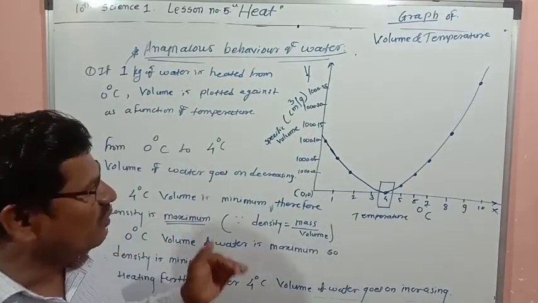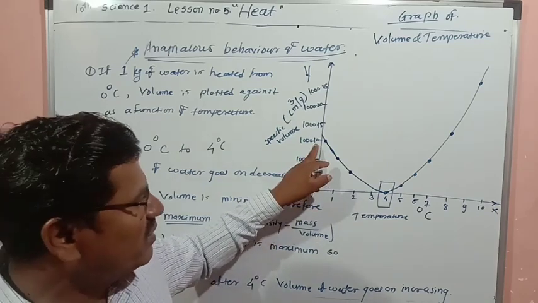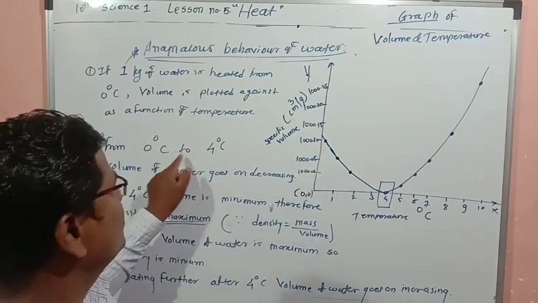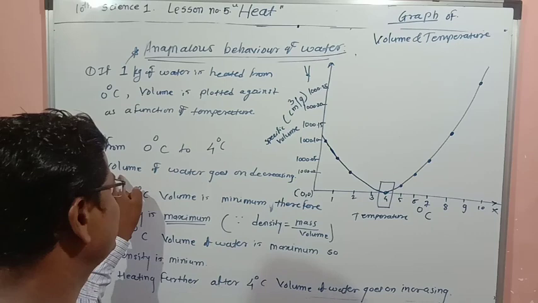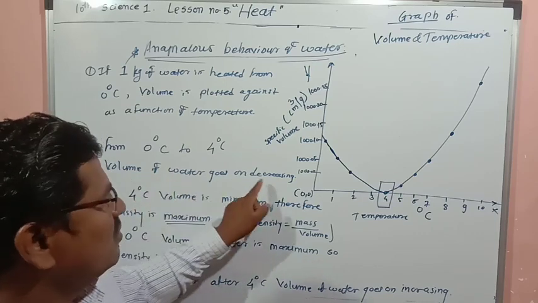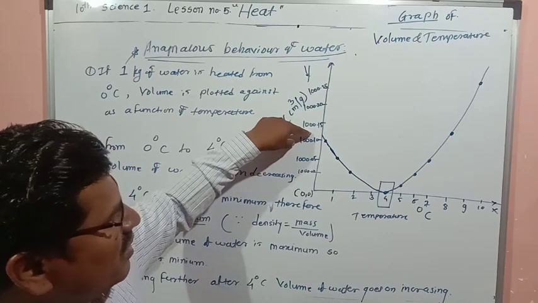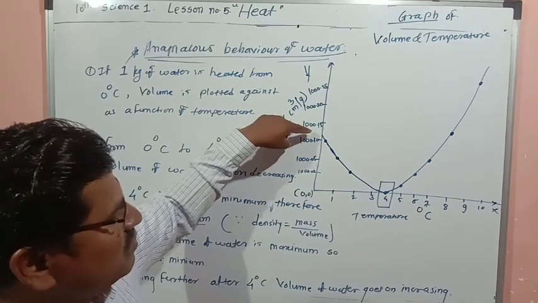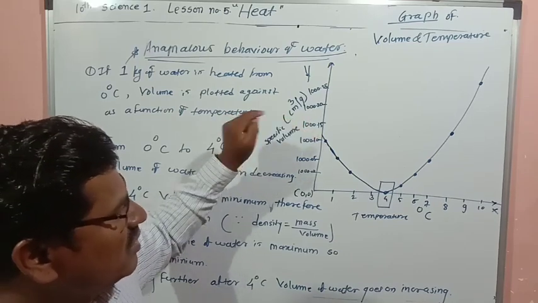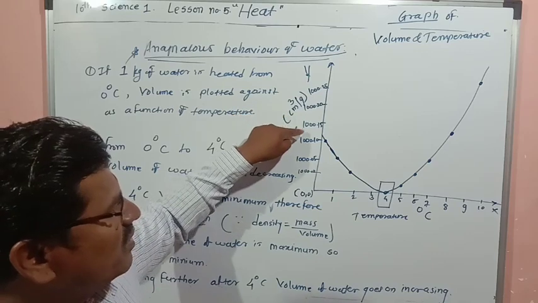Here you are observing that from 0 degrees Celsius to 4 degrees Celsius, the volume of water goes on decreasing. At 0 degrees Celsius, the volume is above 1000.10 centimeter cube per gram.